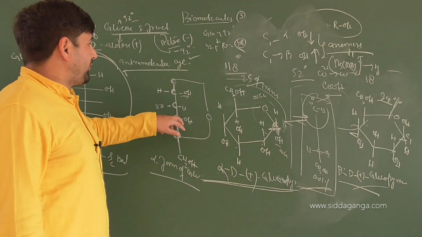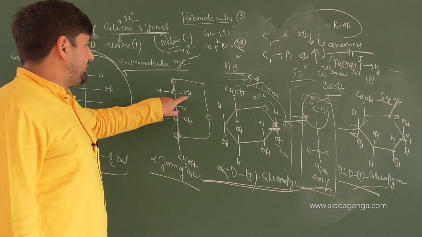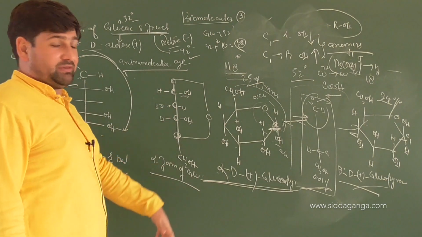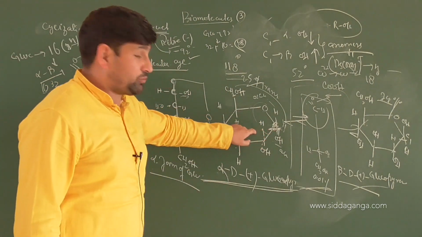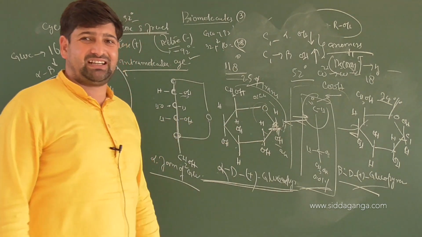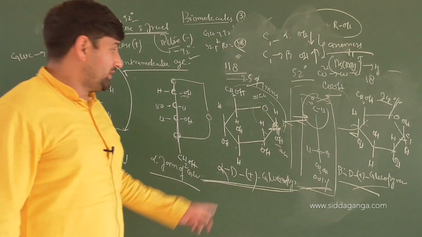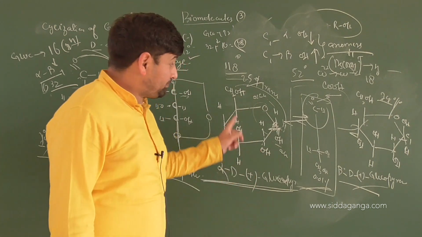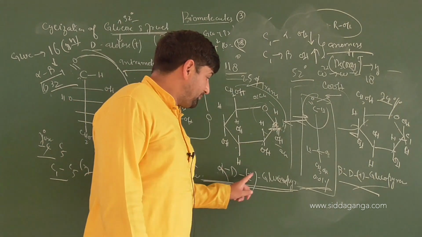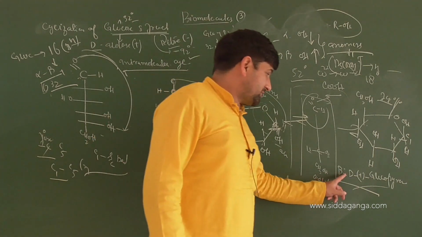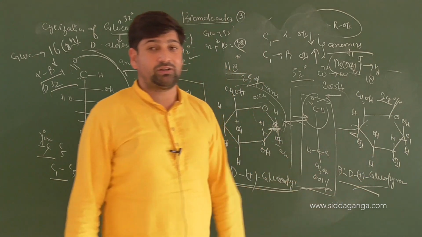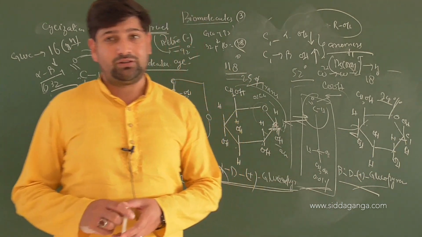Now, if it is beta form, what will happen? If it is alpha form, then for beta form, the OH will be on which side? Left side. Yes, OH on the right side, in the main cycle downwards. Which form is it, furan or pyran? Faster, furan or pyran form. This is pyran form, so it becomes pyranose. So it becomes alpha-D-(+)-glucopyranose. This becomes the beta-D-(+)-glucopyranose structure. So alpha and beta are the two anomers of glucose.